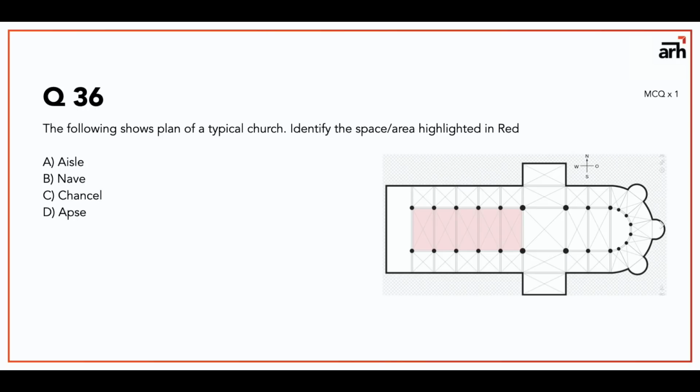Question number 36 is you are given a plan and you are asked the following: shows plan of typical church. Identify the space or area highlighted in red. So the area highlighted in red is known as nave.